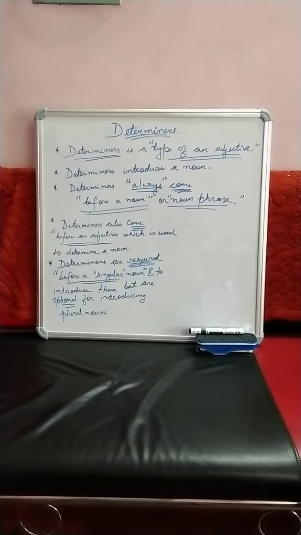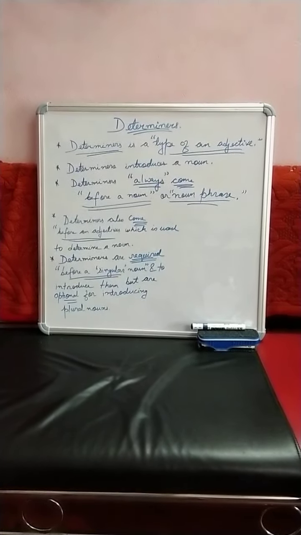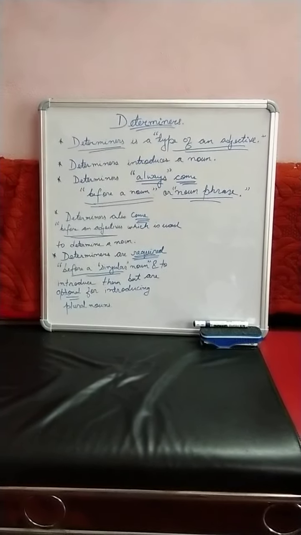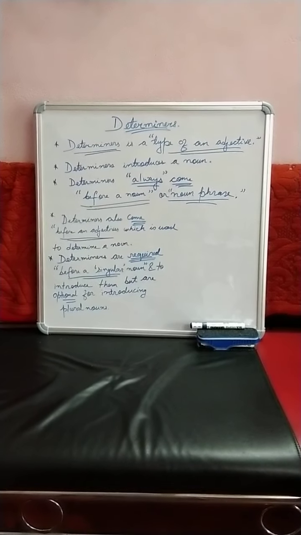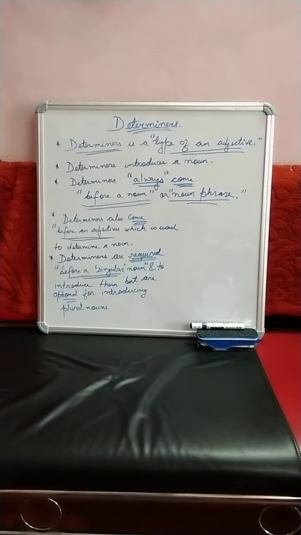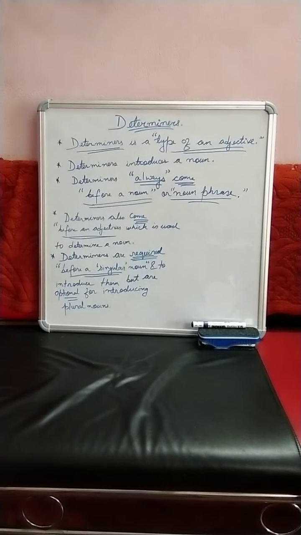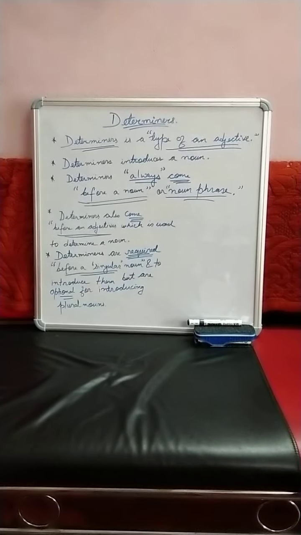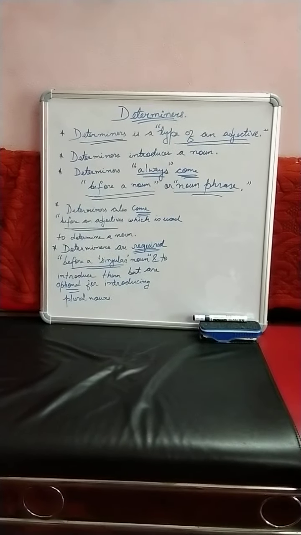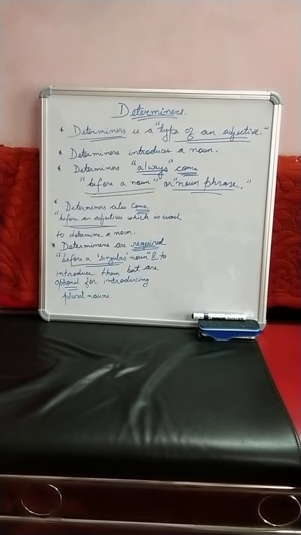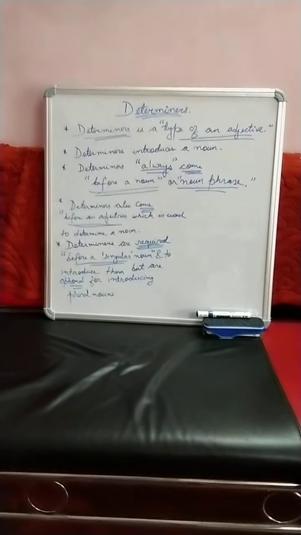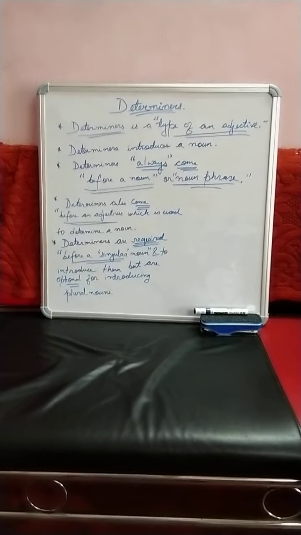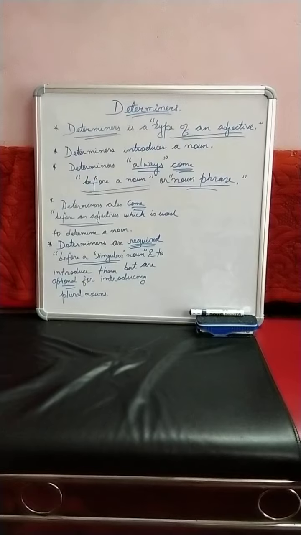The first thing which you need to remember is that a determiner is not a part of speech, or rather it is not included in the class of parts of speech. It is a spin-off from one of the parts of speech, that is adjective. So basically a determiner is a type of adjective. Although sometimes it is used independently, inherently a determiner is a type of adjective.